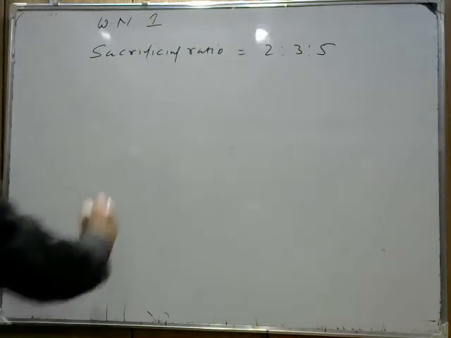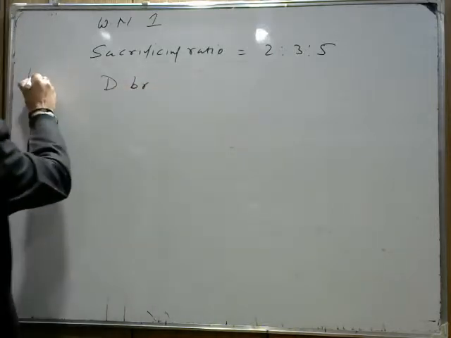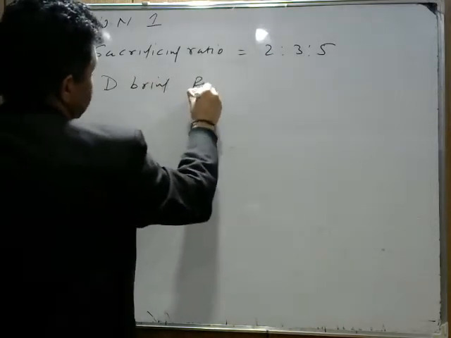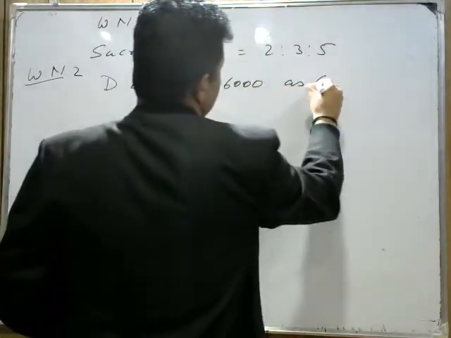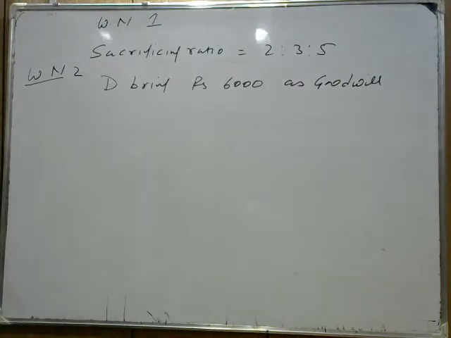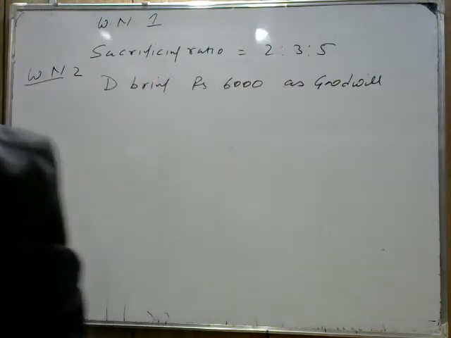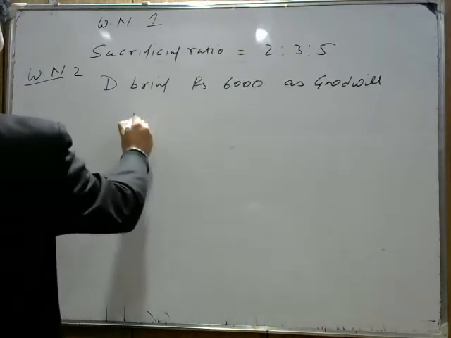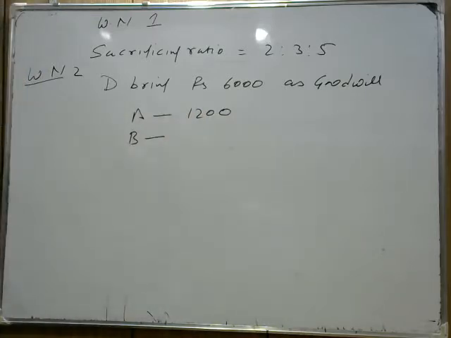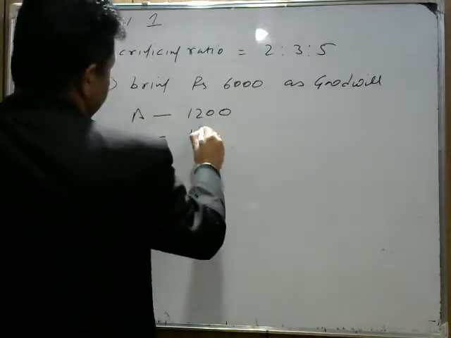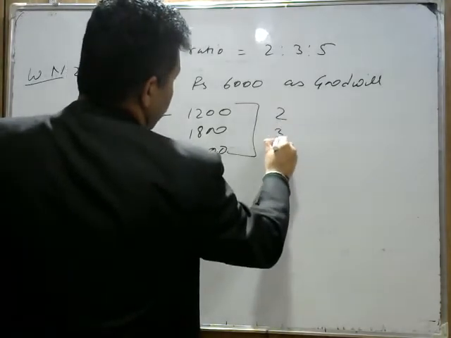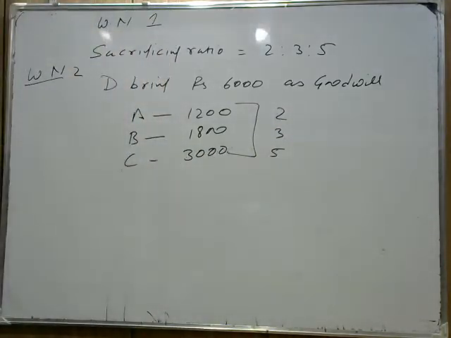Now D brings 6,000 as goodwill. This is working note 2, how we distribute the goodwill. So D brings rupees 6,000 as goodwill. Now divide the goodwill among the sacrificing partners. The sacrificing ratio is 2, 3, 5. So if we divide in the sacrificing ratio, A will get 1,200, B will get 1,800, and C will get 3,000, in the ratio of 2:3:5. Yes, the sacrificing ratio is 2/10, 3/10, 5/10.